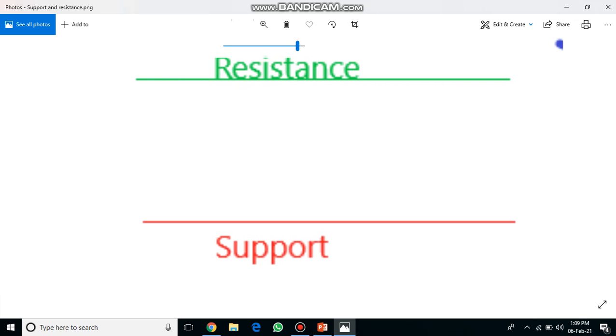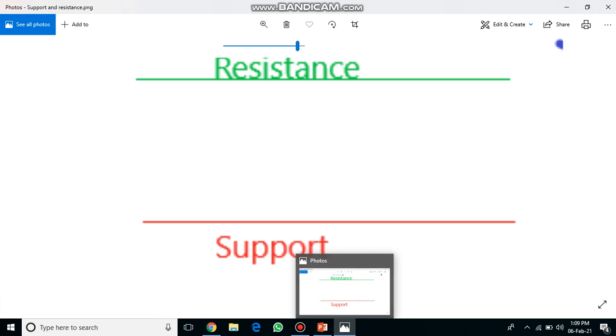Anyhow, this is the first video, part 1, how to trade using candlestick patterns. Part 2 I will be uploading shortly. Now we will see the candlestick patterns. This is called a resistance level and this is called a support level.